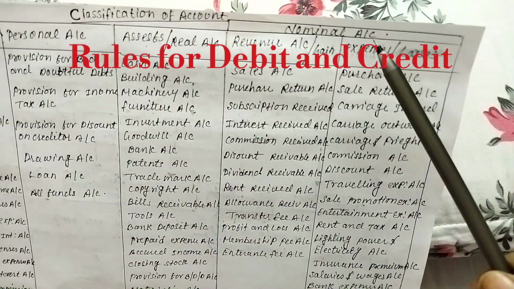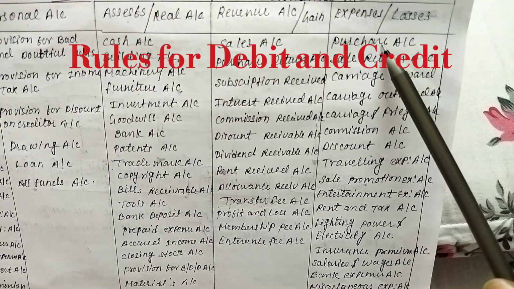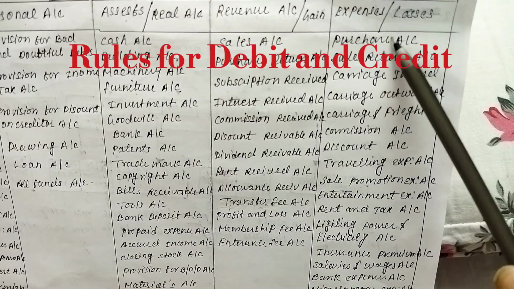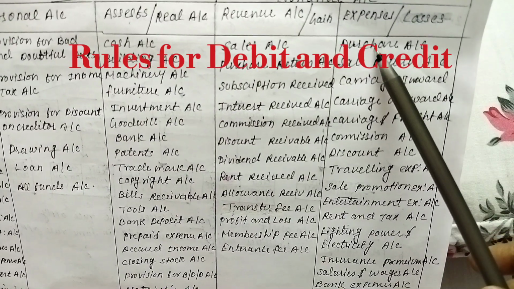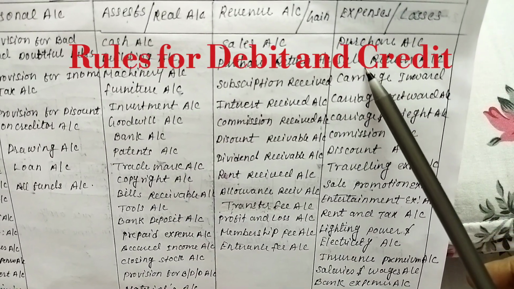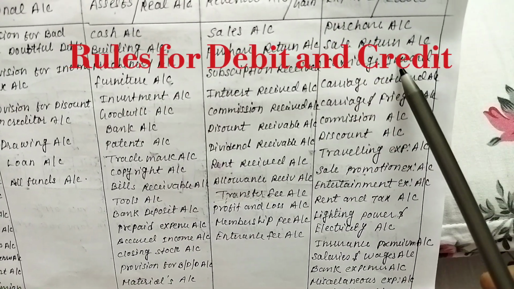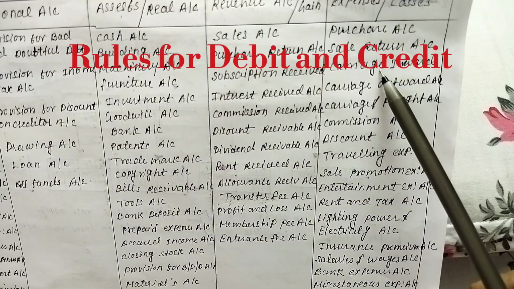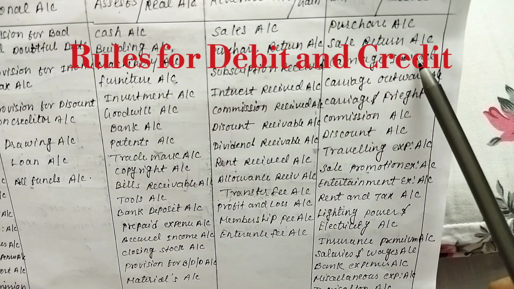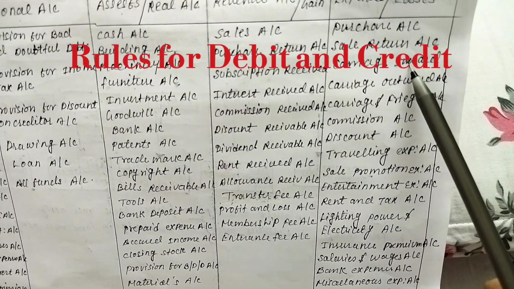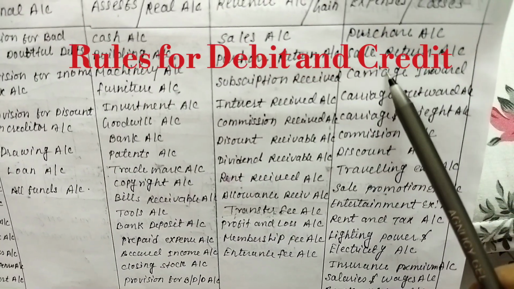Next are your expenses and losses. What are the expenses? Purchase. When we are purchasing something, is that revenue or expenses? That is an expense. We have to spend some money, then we are able to purchase something. Sales returns: when we sell and it returns back to us, that is the sales return. Carriage inwards means when we are purchasing goods and we use vehicles or any kind of transport, that is the carriage inwards.